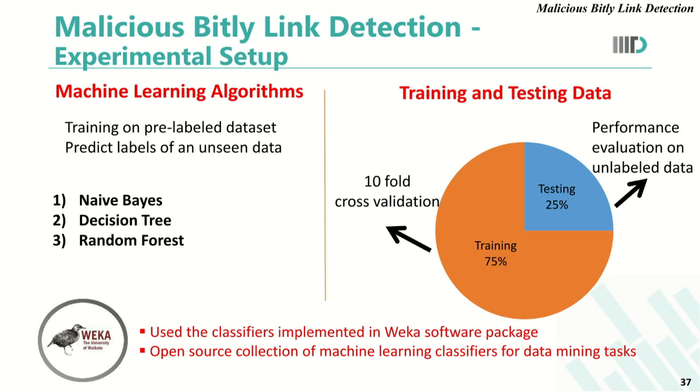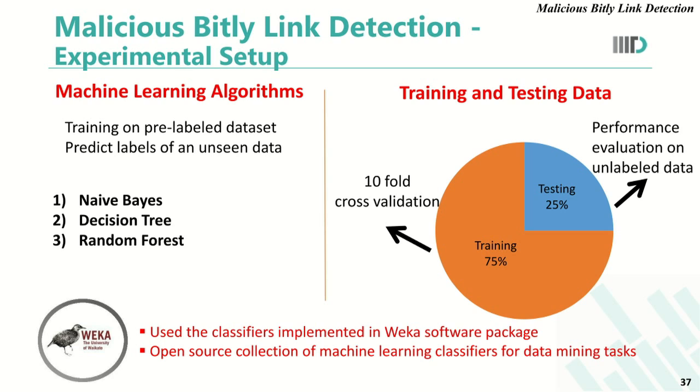The three standard machine learning algorithms that we used were naive-Bayes, decision tree, and random forest. Naive-Bayes is a simplistic probabilistic model based on Bayes' theorem. It uses the maximum likelihood principle and classifies the data into the class with the highest probability. Decision tree is the most popular machine learning algorithm that uses binary decisions, or yes or no decisions, at each level of a tree until it reaches the leaf node.